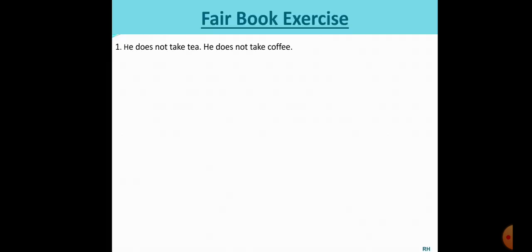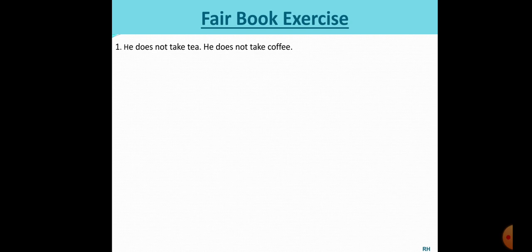The first one is, he does not take tea. He does not take coffee. Now there are two possibilities and the repeated words are "he does not take." What will we do, students? We first take out the two choices, tea and coffee. The first possibility would be, he does not take tea or coffee. But here you can see the word not, it's a negative sentence, so none of the possibilities are going to work. So we are going to put neither before the first choice, that is tea, and nor before the second choice, that is coffee.